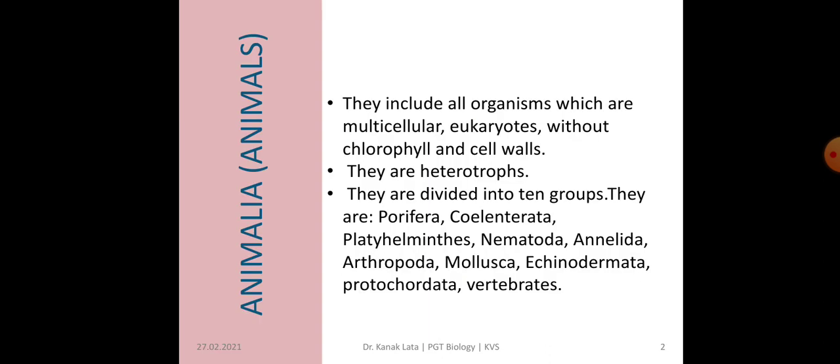First, it is about Animalia. Animalia includes all organisms which are multicellular, meaning having more than one cell. They are eukaryotes, without chlorophyll and cell wall. Since they don't have chlorophyll, they are heterotrophs, meaning they do not prepare their own food. They are divided into 10 groups. What are they? Porifera, Coelenterata, Platyhelminthes, Nematoda, Annelida, Arthropoda, Mollusca, Echinodermata, Protochordata and Vertebrata or vertebrates.